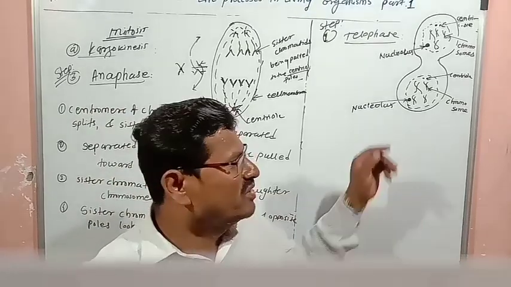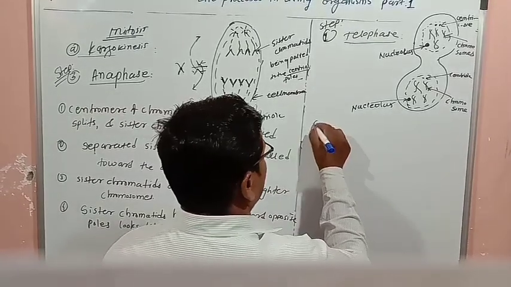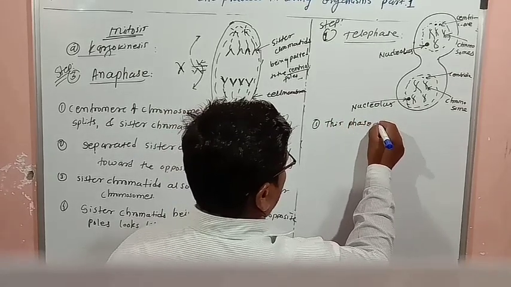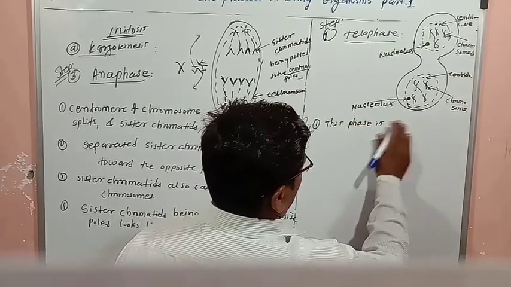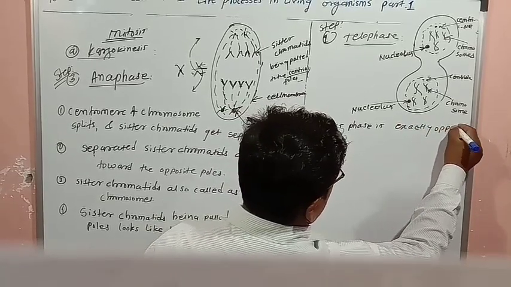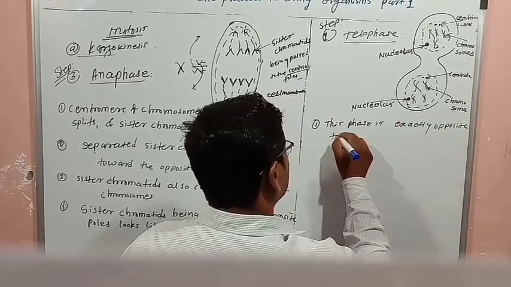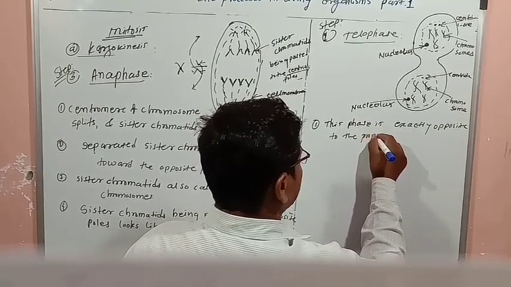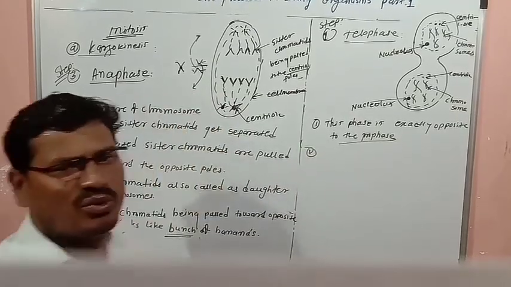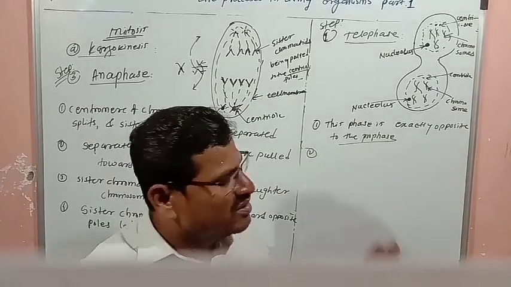The first thing is that this phase is exactly opposite to the prophase. So which changes will take place here?